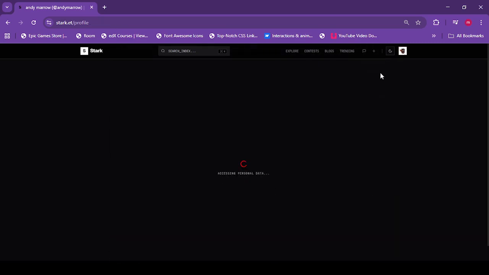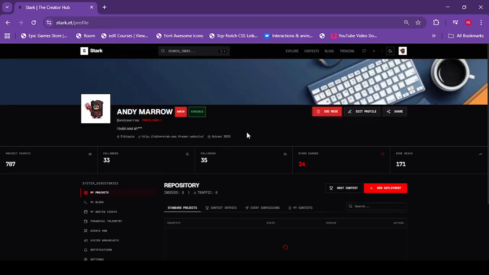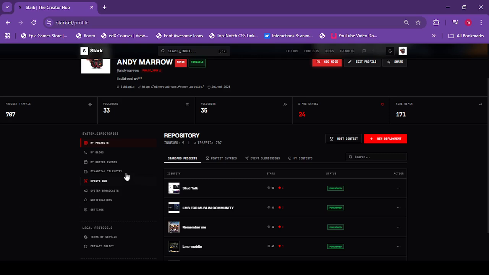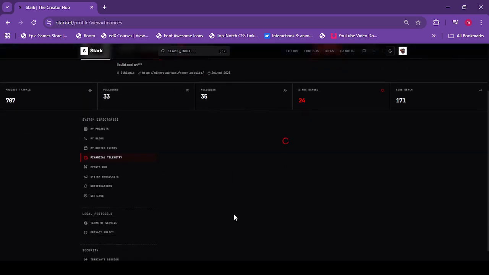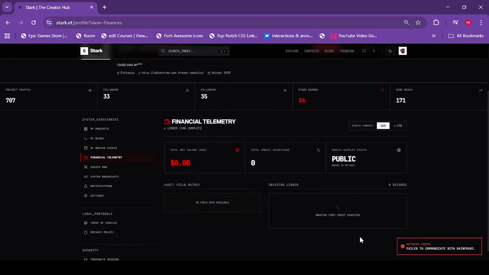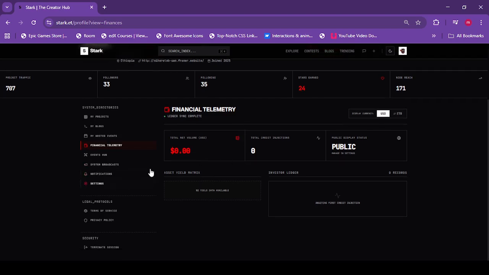Another thing which is currently in progress, and which we will integrate maybe in the next 2 or 3 days, is the financial telemetry, so that you could track how much you have received. As you can see, it's currently in development because of the Gusha Plus SDK. You can track how much income you've received through every payment system that we're going to integrate, whether it's in USD or in Ethiopian birr.